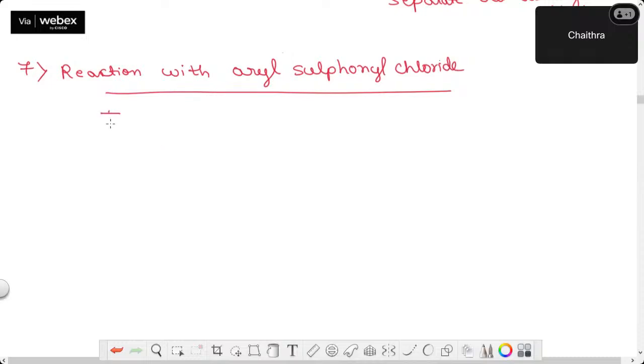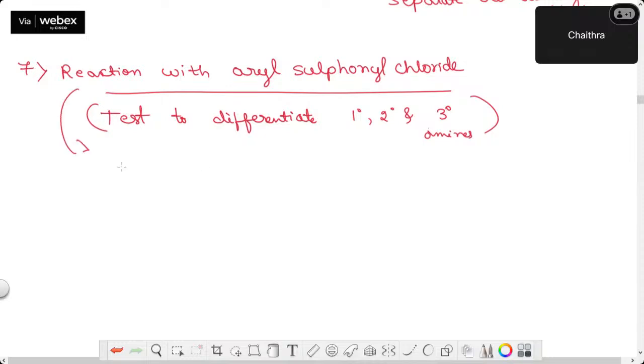This is also a test to differentiate primary, secondary, and tertiary amines. They all react differently. And one more thing, this is a very excellent method to separate primary, secondary, and tertiary amines.